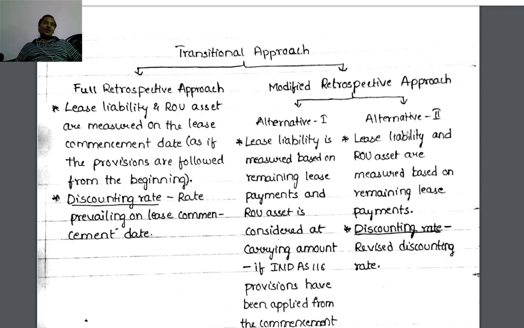Now write down the notes on this transitional approach. Before that, just we'll discuss the discounting rate also.